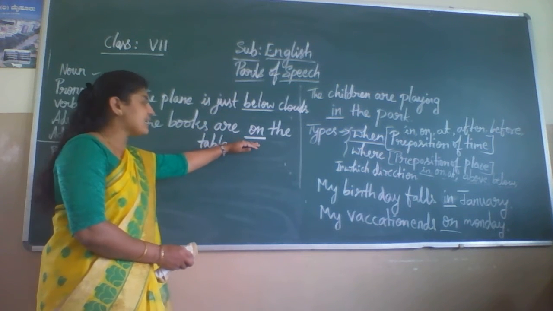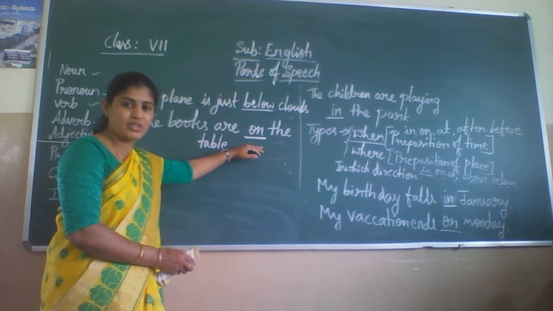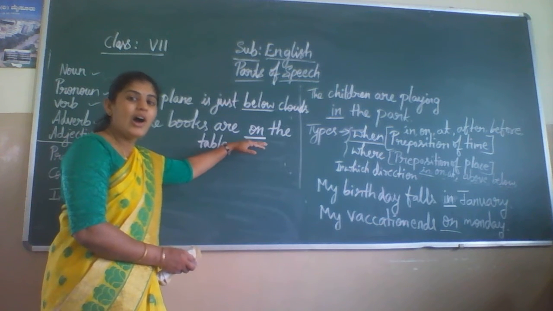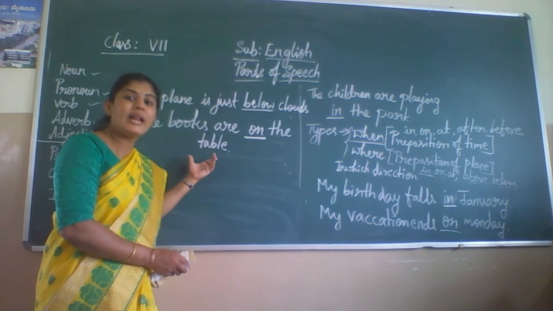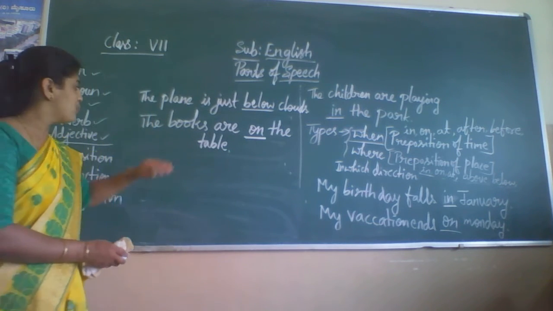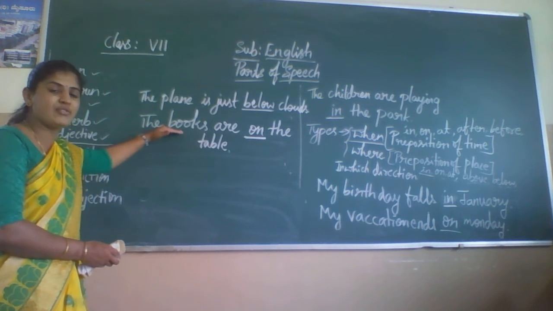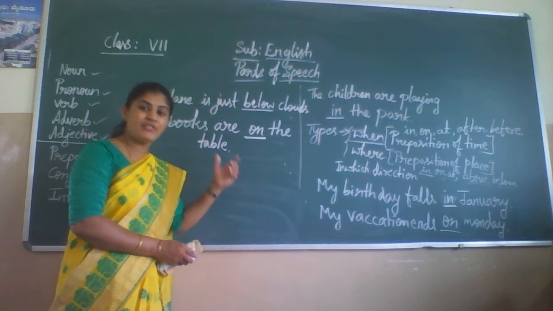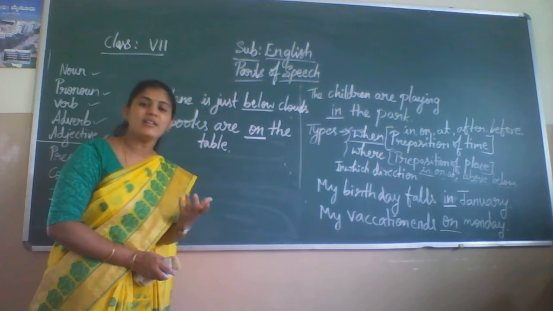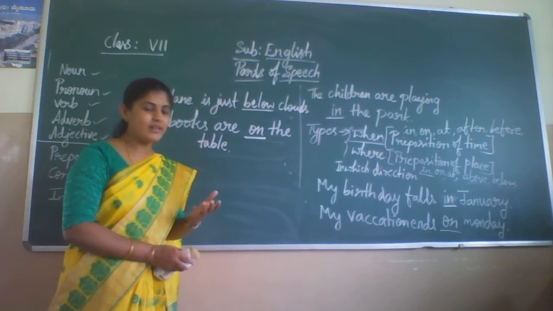Similarly, in this sentence again we use "on" as a preposition, but here "on" indicates the place of the books. We use the same prepositions in different sentences with different meanings. Do you get it, children?